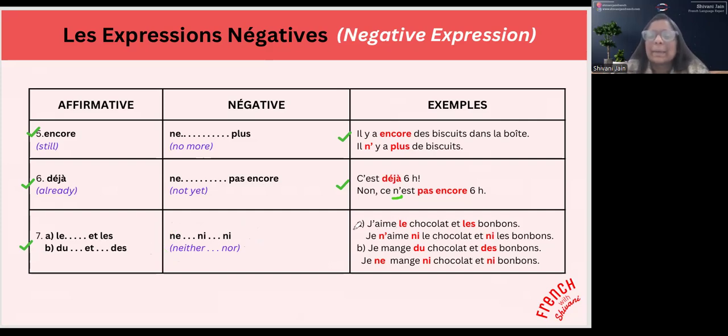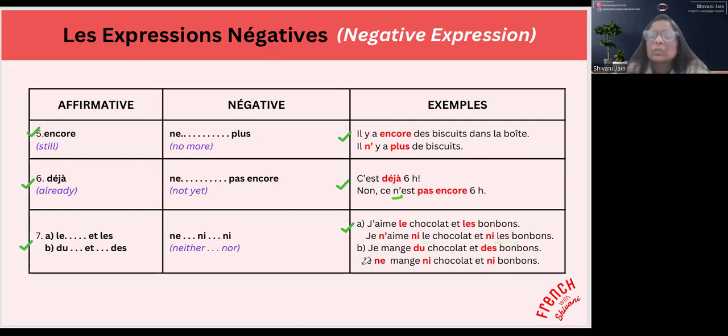So in this case, par exemple ici, j'aime le chocolat et les bonbons. I like the chocolate and the sweets. But to negate it, I can say, je n'aime ni le chocolat ni les bonbons. Okay, I like neither the chocolate nor the sweets. So what we are saying here is that we keep le and les in the sentence.